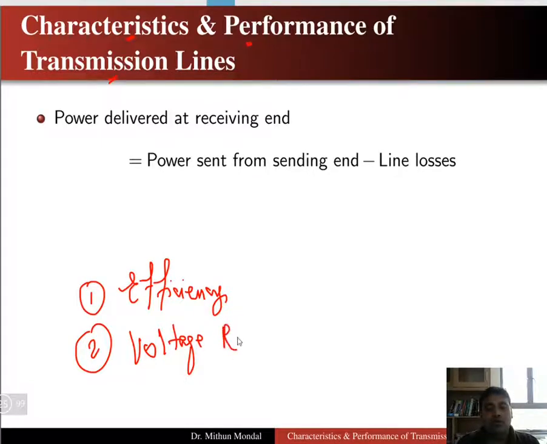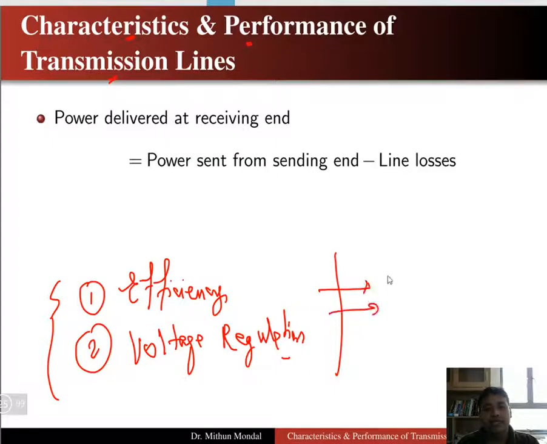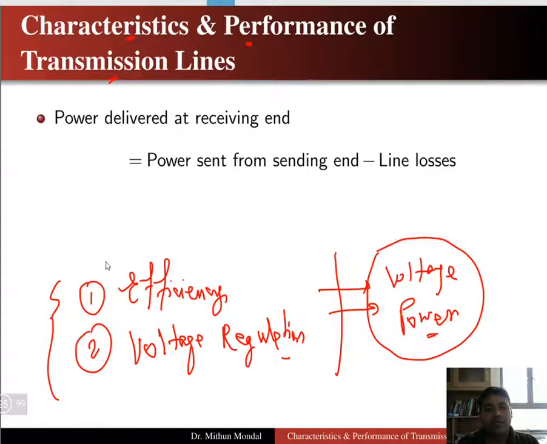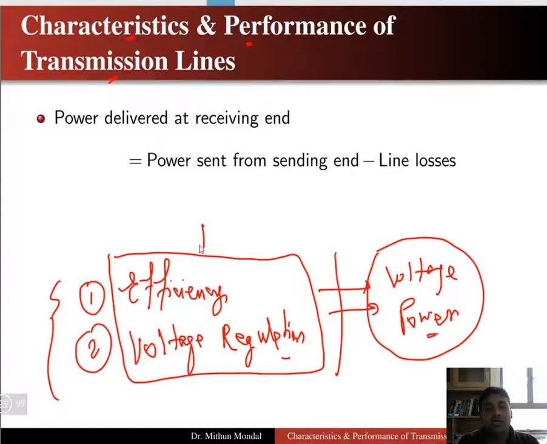So in order to calculate these two quantities, efficiency and voltage regulation, which are mostly dependent on two quantities, that is the voltage and the power. So if we know the voltage and power of the transmission line, then we can calculate the efficiency and voltage regulation of the transmission line. This is basically the characteristic of the transmission line. So the characteristics of the transmission line are given by the efficiency and the voltage regulation.